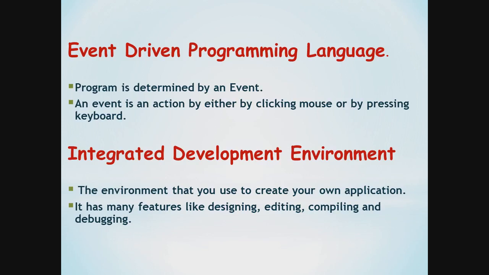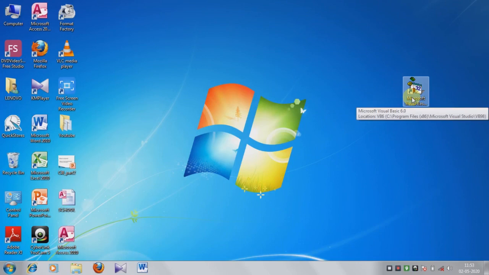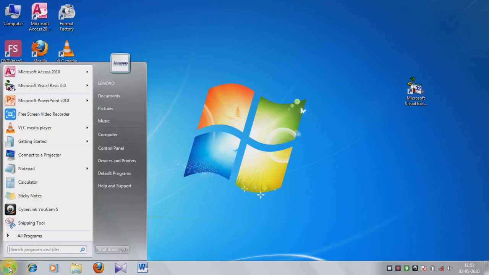So let's see the Visual Basic window. This is the icon. Double click on it, and your Visual Basic window will open, or you can click on the start option and the start menu appears on the screen, and you can choose Visual Basic from here.